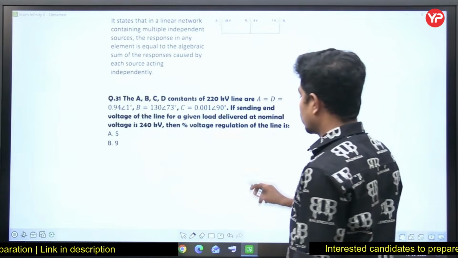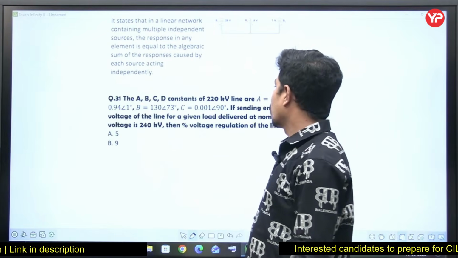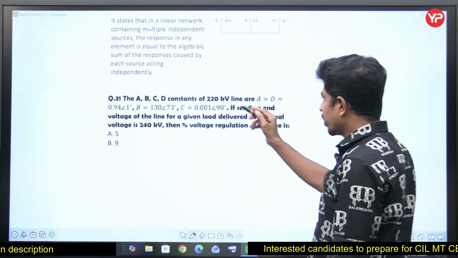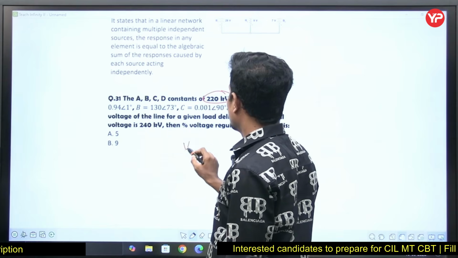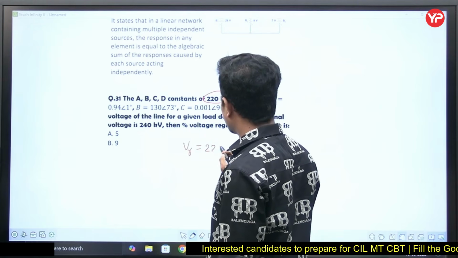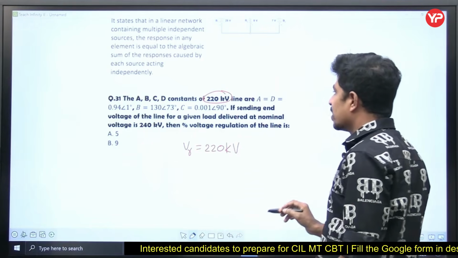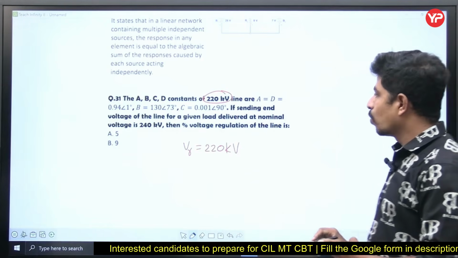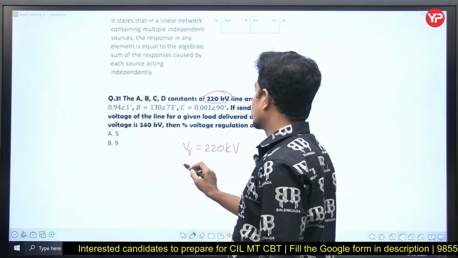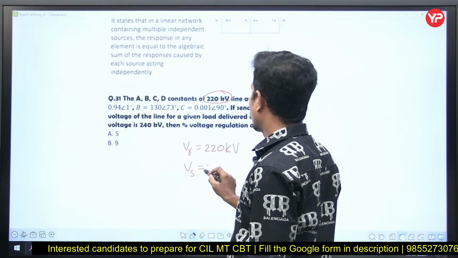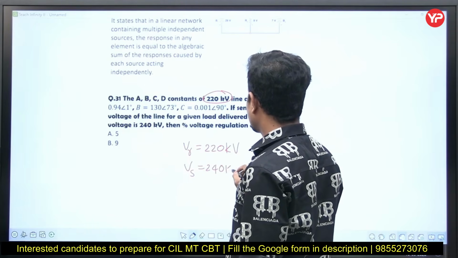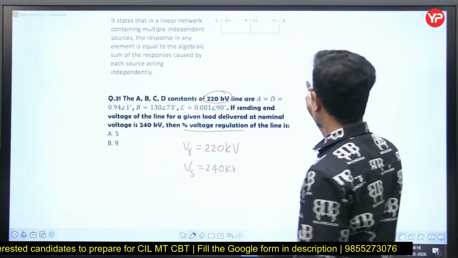Let's go to the next question. The ABCD constants of a 220 kV line are given. 220 kV is the receiving end voltage. Whenever the voltage is given and he did not mention whether it is receiving end or sending end, by default that can be taken as the receiving end voltage. The sending end voltage Vs is equal to 240 kV. Then he is asking about the percentage voltage regulation.